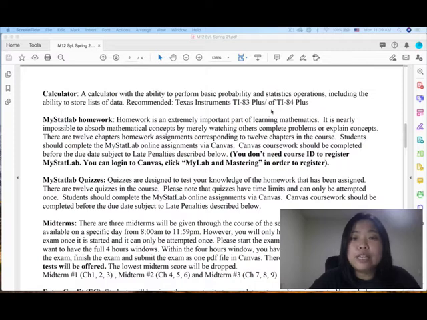Okay, calculator. We need a calculator for this class. I would recommend using the TI-83 Plus or TI-84 Plus. All my notes will be based on these two calculators to give you instruction on how to use them. If you have another graphing calculator like the TI-89, feel free to use it, but I may not know how to do it, so you may want to Google it yourself. We need the calculator during the lecture, quiz, midterm, and finals. If you want to buy a new one, please buy the TI-84 Plus.